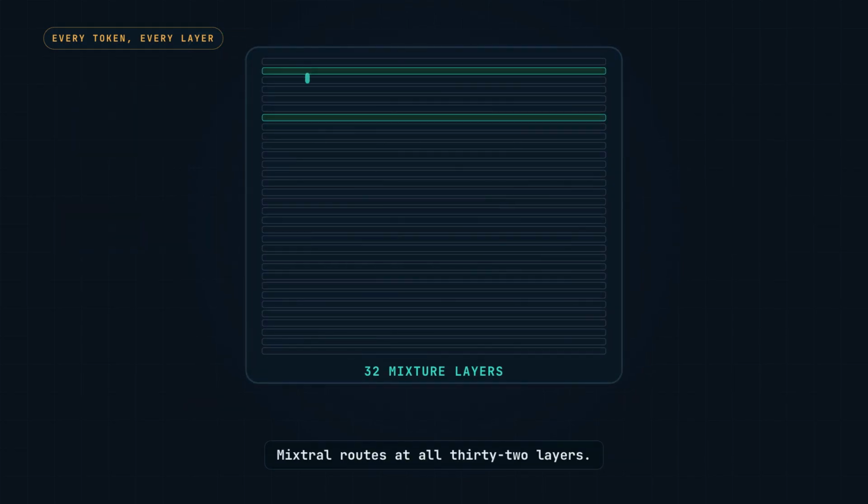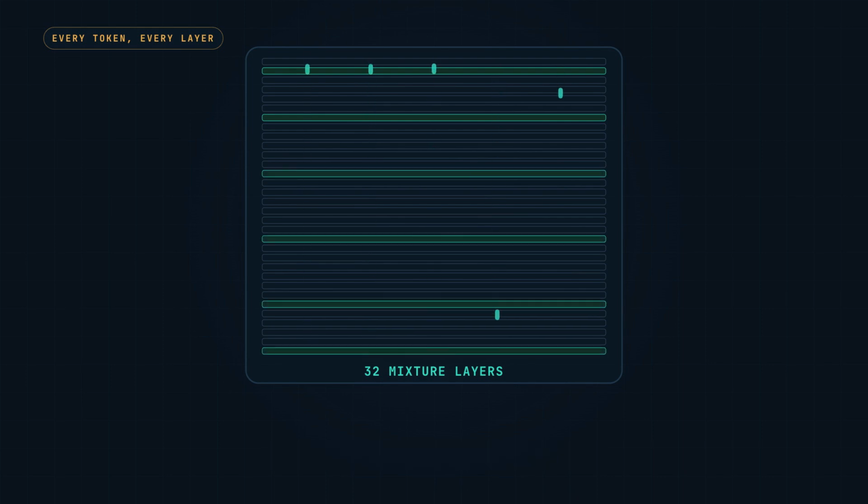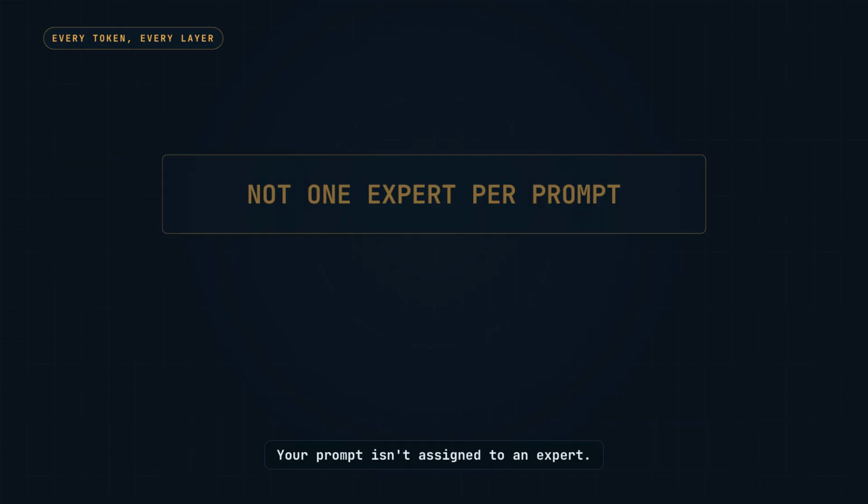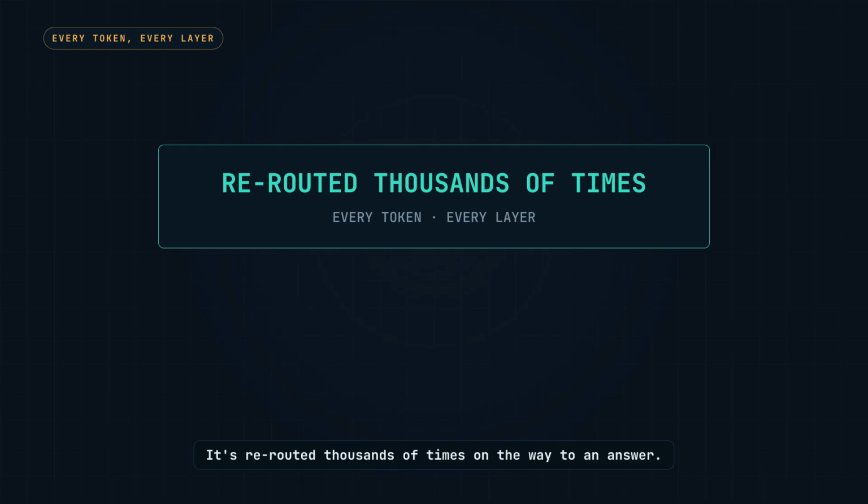Mixtral routes at all 32 layers. A 1,000 token prompt triggers 32,000 independent routing decisions. Your prompt isn't assigned to an expert, it's rerouted thousands of times on the way to an answer.